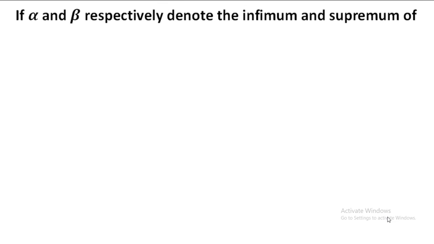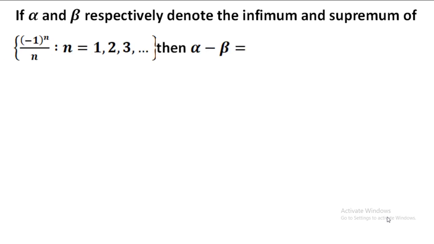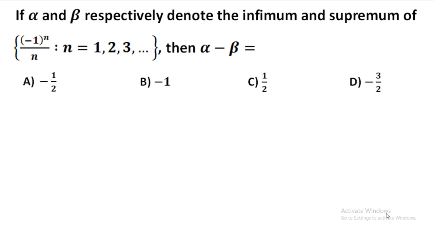Okay, the very first question. If alpha and beta respectively denote the infimum and supremum of the sequence (-1)^n / n, where n is the set of natural numbers, that is 1, 2, 3 and so on, then what is alpha minus beta? Because they are multiple choice questions, the options are: A) -1/2, B) -1, C) 1/2, D) -3/2. Let us see the solution.